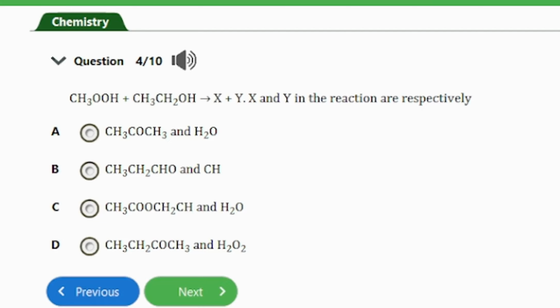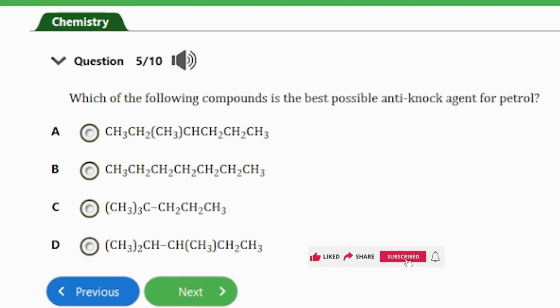So guys, from the expression here, the correct answer to this question is option C here, and that's CH3COOCH2CH3 and then H2O. So guys, that's the answer to this question, and that's it for this question.